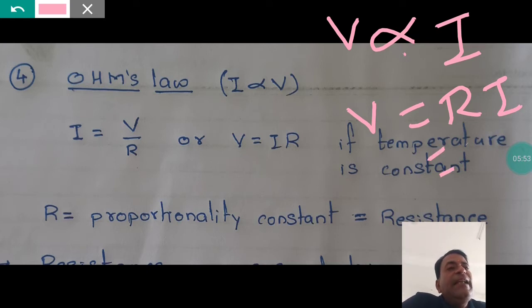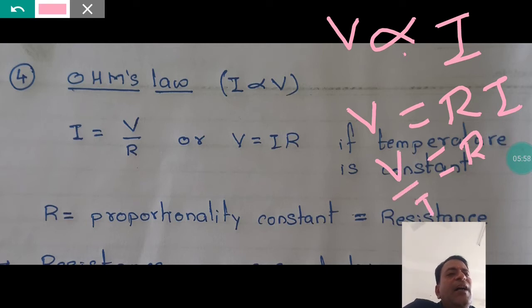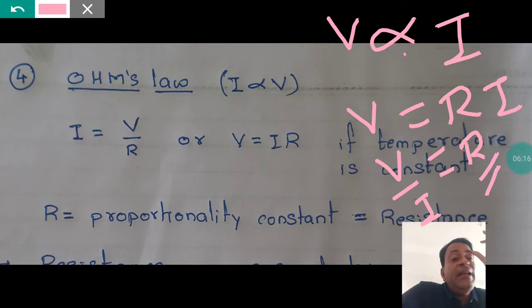Now what is this R equal to? This R is equal to V upon I. You have seen in the observation table that the ratio of V upon I is always constant. That means R is always a constant. Okay, और वैसे भी मैथमेटिक्स में R को क्या बोला गया है? प्रोपोर्शनैलिटी कांस्टेंट, उसकी वैल्यू चेंज नहीं होती. Here again R is equal to V by I, यानी इसकी वैल्यू भी चेंज नहीं होगी.